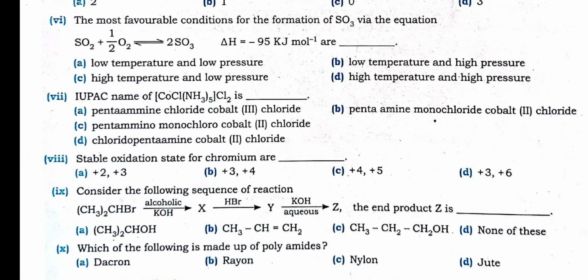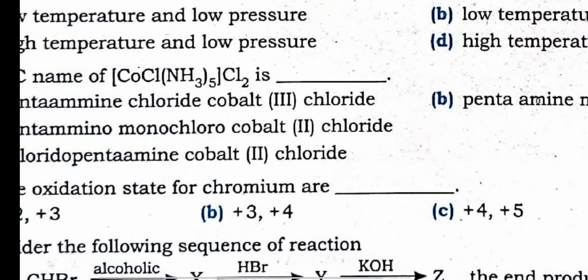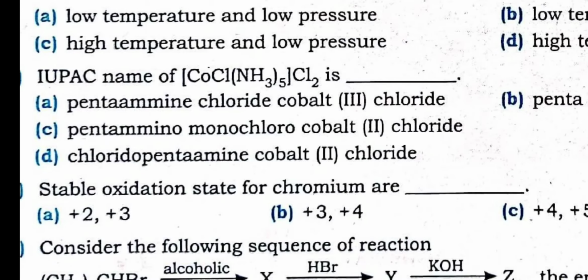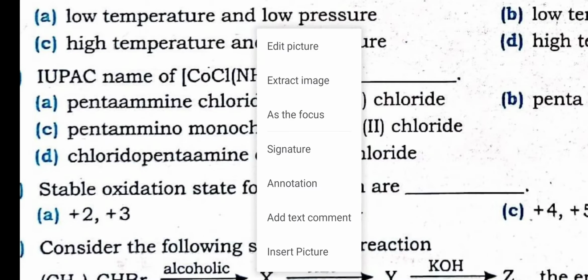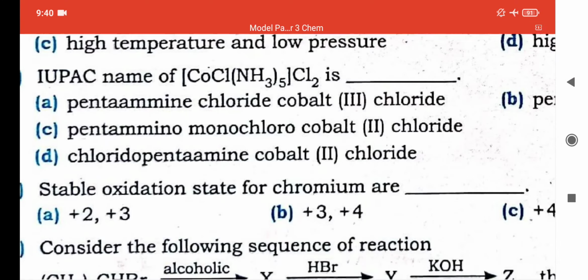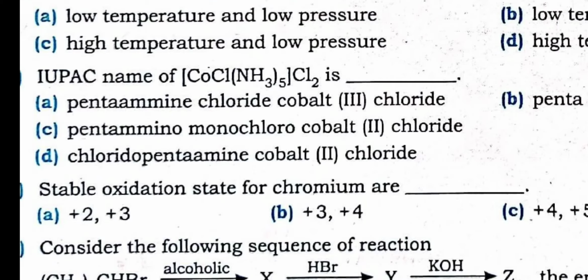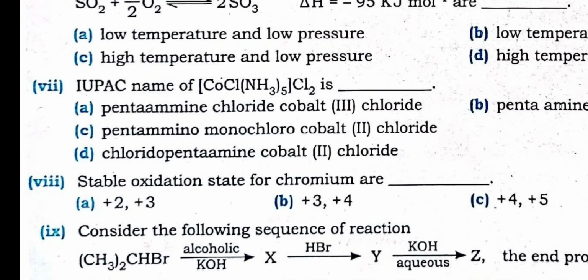So here they have made a mistake. The answer is A, but in place of chloride there should be chloro. Pentaammine chloride is written, but it should be chloro, cobalt, 3 chloride. Remember, it is a printing mistake. Option number A.